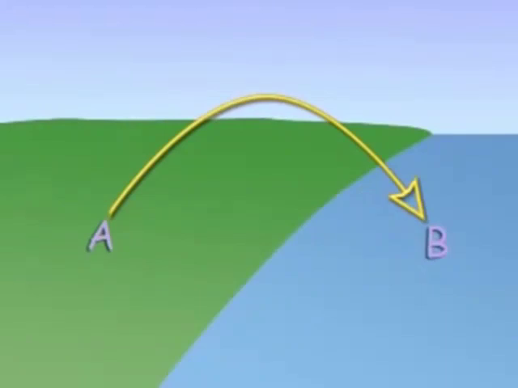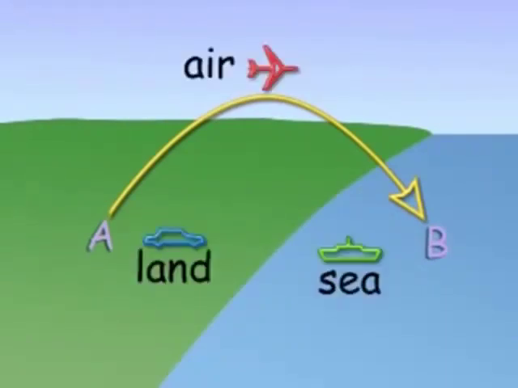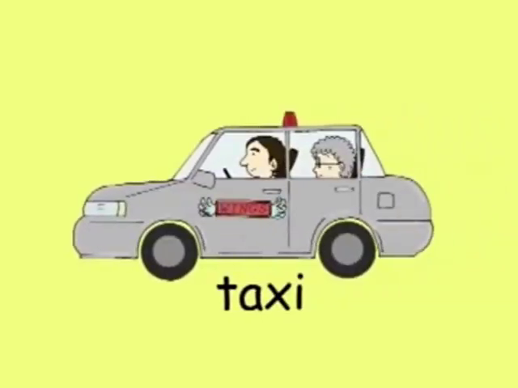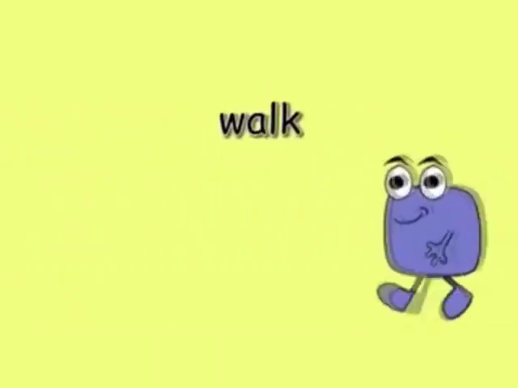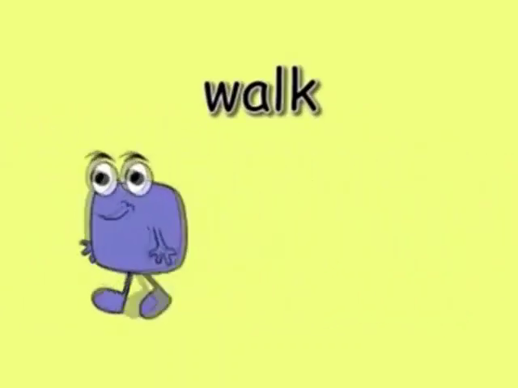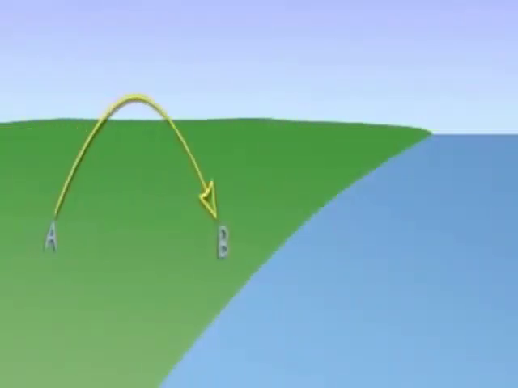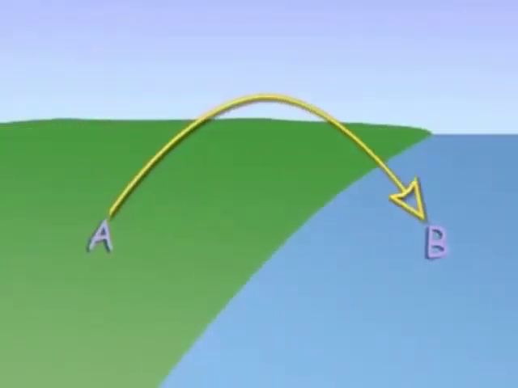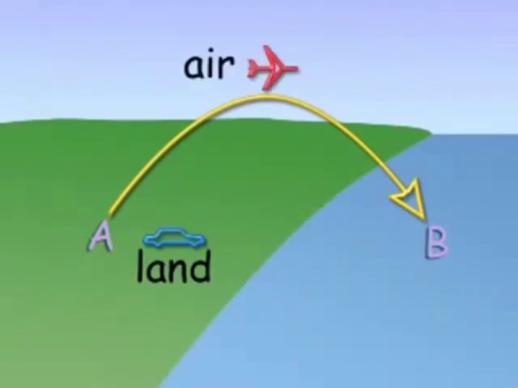How do you get from A to B? Over land, through the air, or on the sea. You can catch a taxi if you have the fare, or you can walk from here to there. How do you get from A to B? Over land, through the air, or on the sea.